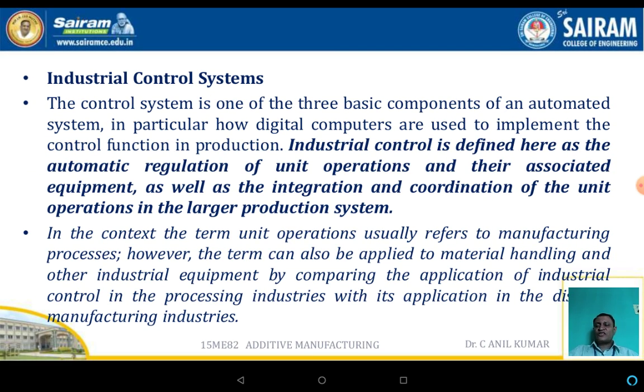Now, the industrial control system. The industrial control system is one of the three basic components in an automated system. In particular, digital computers are used to implement the control function in production. The industrial control system is defined here as the automatic regulation of the unit operations and their associated equipment, as well as the integration and coordination of the unit operations in large production systems.